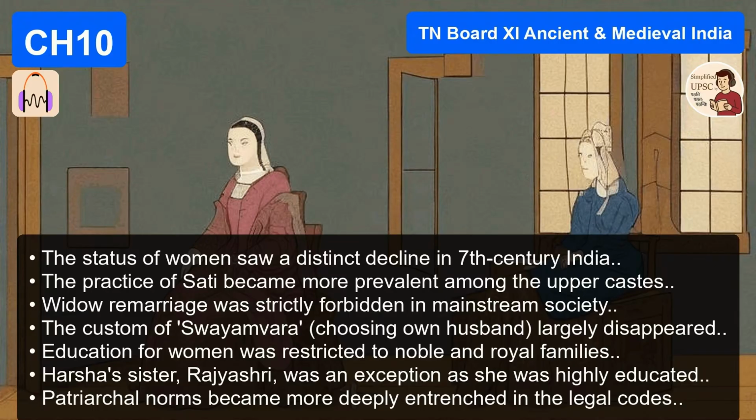How generous was he? Unbelievably, almost ridiculously so. Xuanzang, who was an eyewitness, writes that Harsha would empty the entire royal treasury. He would give away the accumulated wealth of the past 5 years. Wait, everything? The entire state budget? Everything. Gold, pearls, silks, you name it. He would distribute it to the Buddhist monks, to the Brahmins, to the Jains, to the poor, the orphans, the destitute. He would just keep giving and giving until the treasury was completely bare.